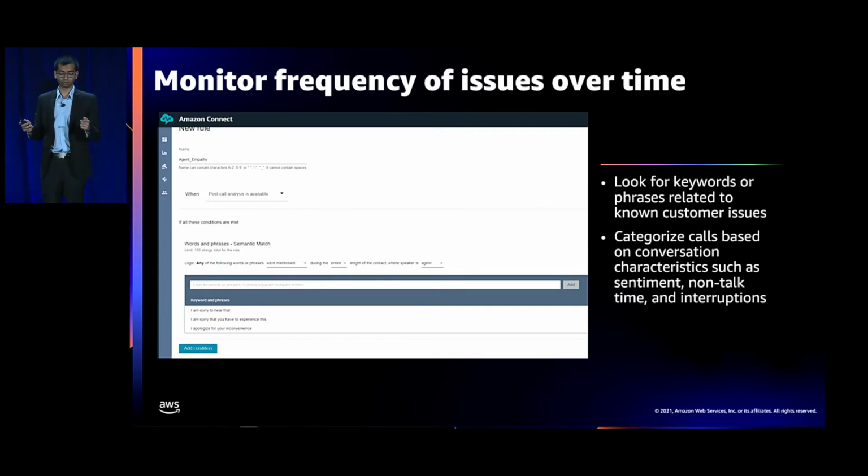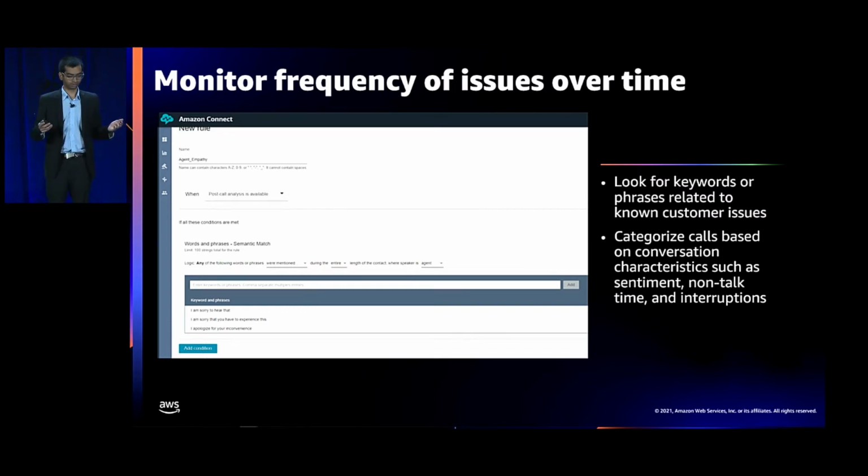On the other hand, supervisors can use semantic matching in Contact Lens to categorize calls that contain phrases with similar meaning, even if they are not mentioned explicitly during the category definition. This can be achieved through a machine learning model that does intent matching, and it is trained to understand the context and meaning of the keywords that were specified in the category definition.